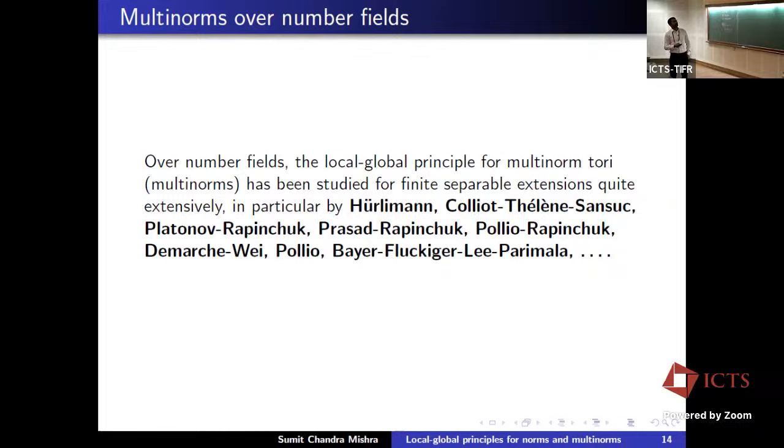Over number fields, this has been studied quite extensively by, for example, Ono, Colliot-Thélène, Sansuc, Platonov, Rapinchuk, Prasad, Pollio, Bayer-Fluckiger, Lee, Parimala, and others. I'll go over the results we have for the multinorm case over semi-global fields.